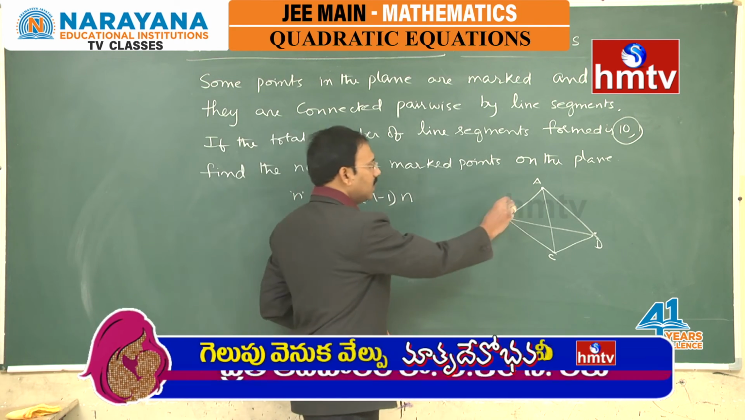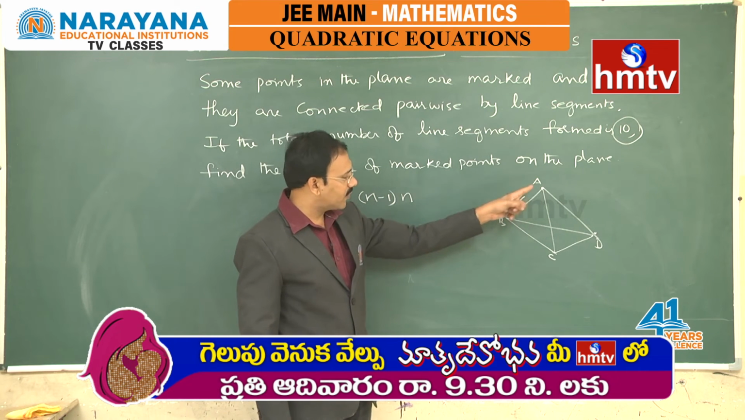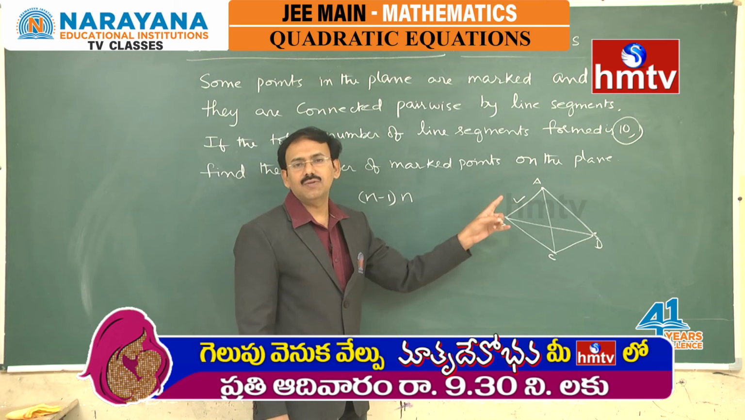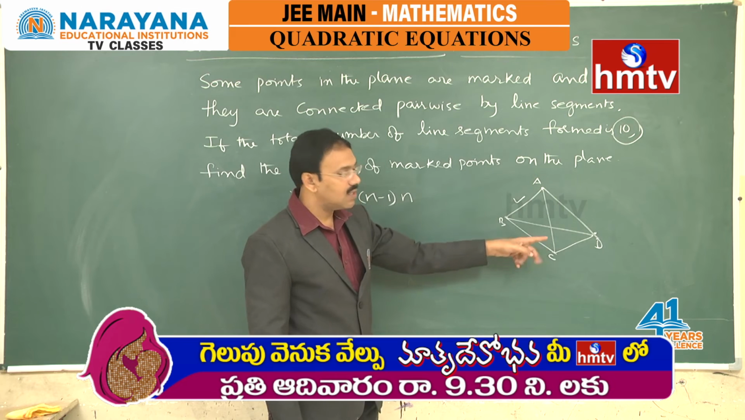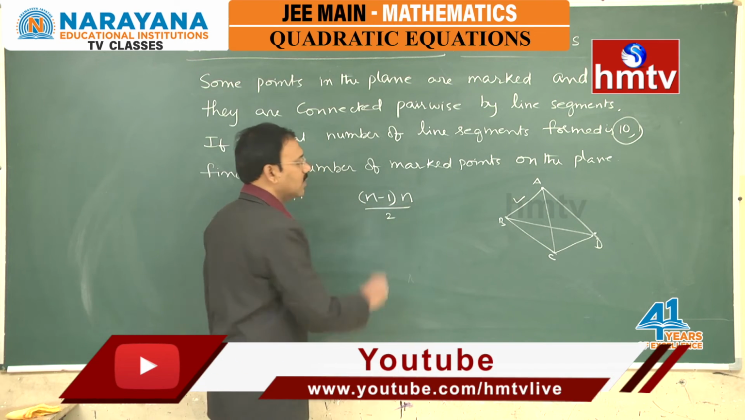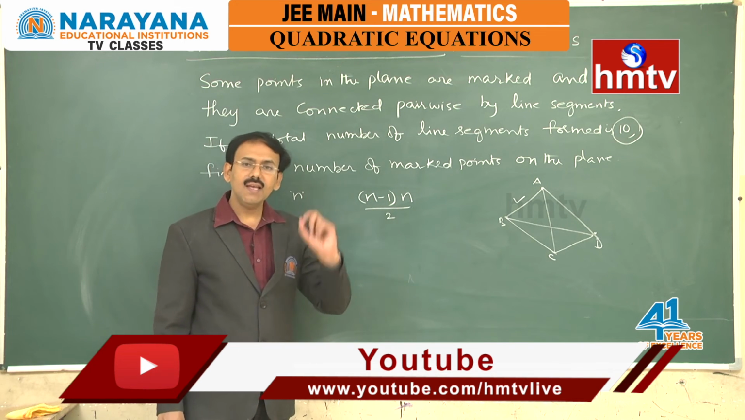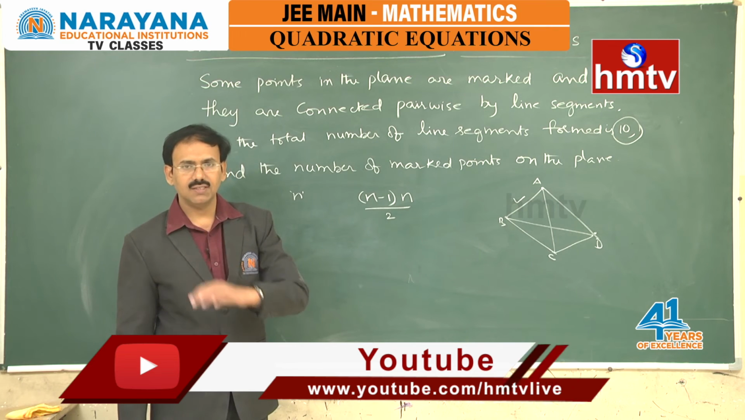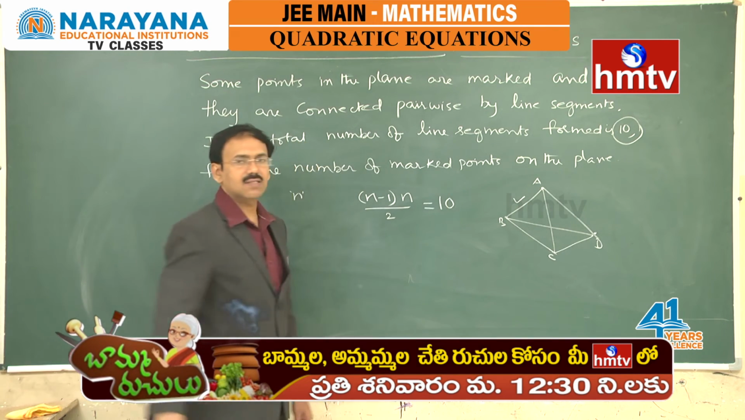For example, in this diagram, if you choose this line segment, it is counted from A to B as well as B to A. This line segment is counted at A to C as well as C to A. So, the actual number of line segments is going to be divided by 2, because in the above procedure each line segment is counted twice. Now, this number of line segments is given as 10.